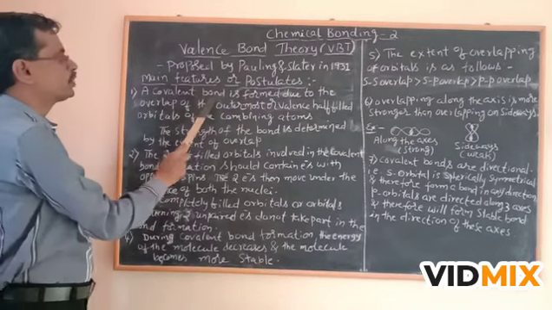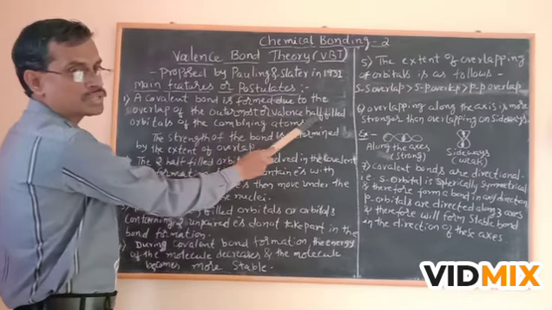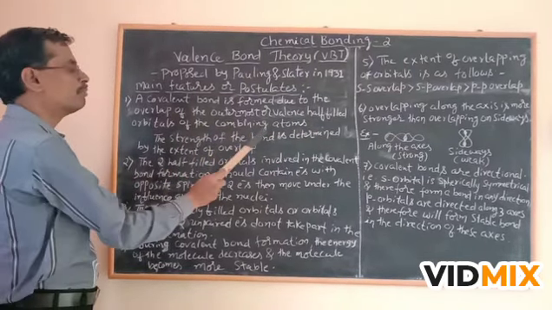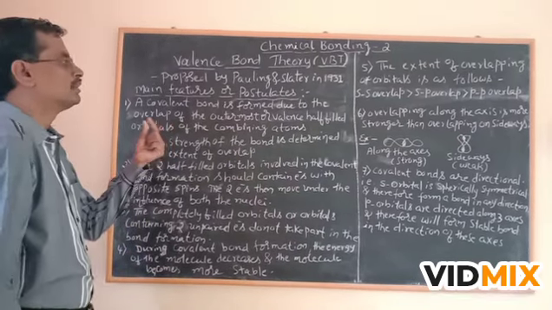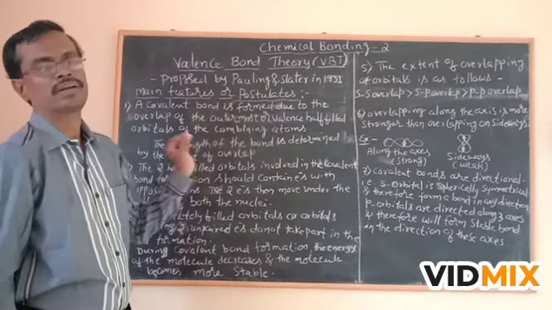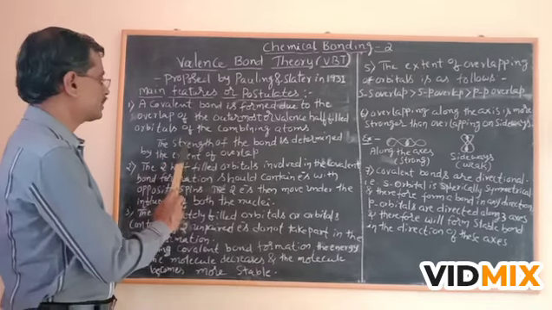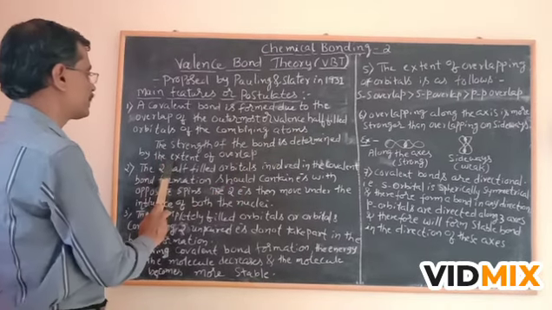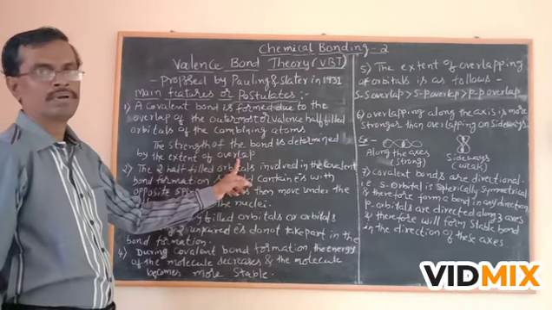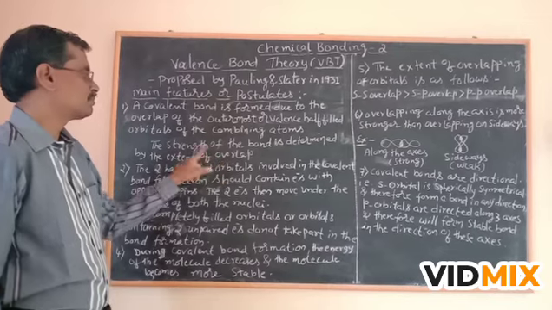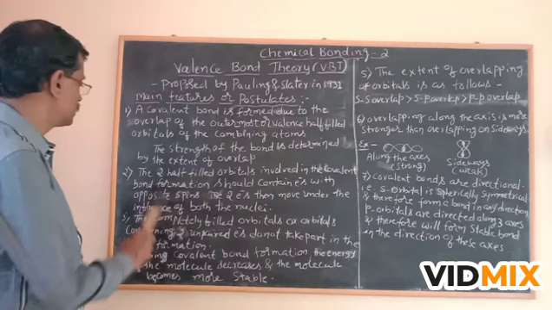The first one: a covalent bond is formed due to the overlap of the outermost or valence half-filled orbitals of the combining atoms. During the combination of atoms, half-filled orbitals, containing unpaired electrons, must be there. Then the strength of the bond is determined by the extent of overlap. If the overlap is maximum, the bond is strong. If the overlap is less, the bond is weak.